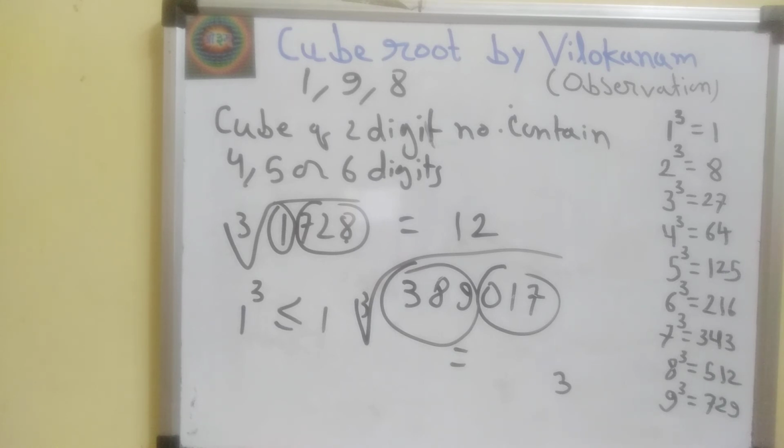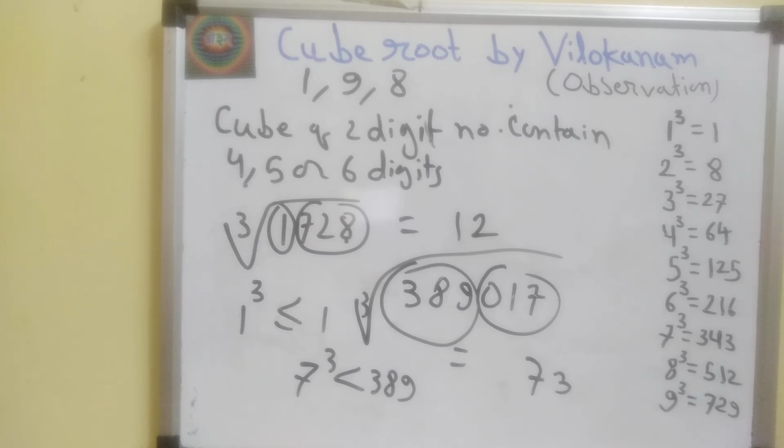So here we find 343 or 7 cube. 7 cube is smaller than 389. So our answer: first digit of answer or tens place digit of answer is 7. So our final answer is 73. We take one more example.